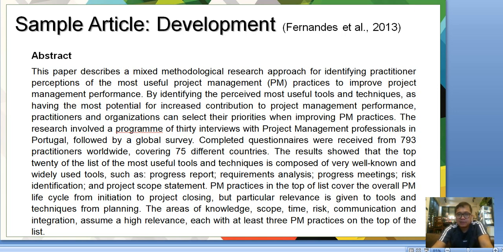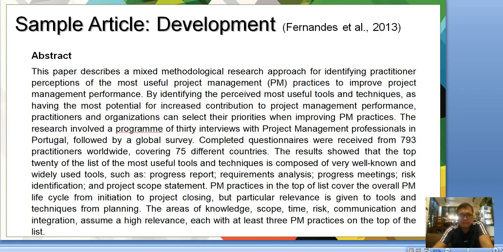By identifying the perceived most useful tools and techniques as having the most potential for increased contribution to project management performance, practitioners and organizations can select their priorities when improving PM practices. The research involves a program of 30 interviews with project management professionals in Portugal, followed by a global survey. Completed questionnaires were received from 793 practitioners worldwide, covering 75 different countries.